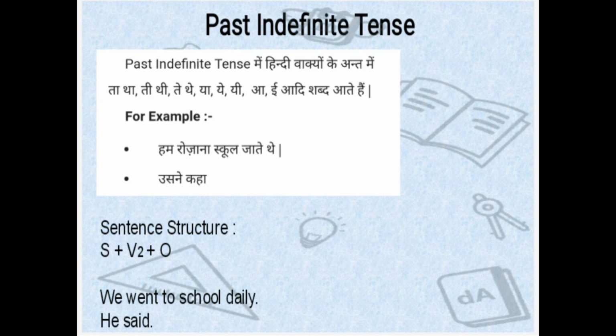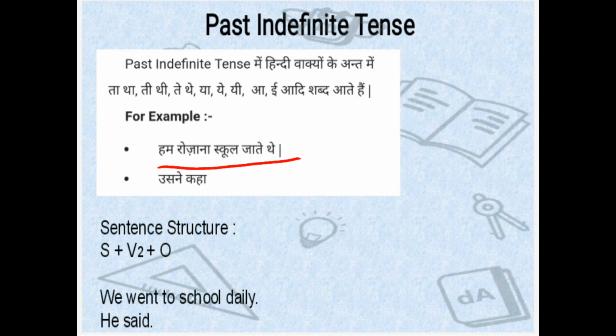If there would be in the last tha, thi, the, a, e, etc., then you could recognize that the sentence which you want to translate in English is in the form of the past indefinite tense. You can take an example.